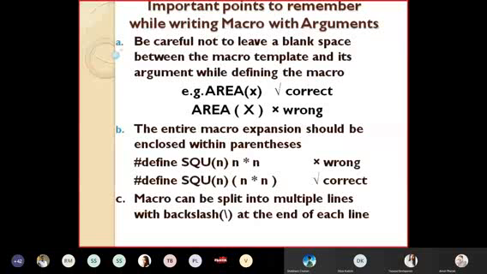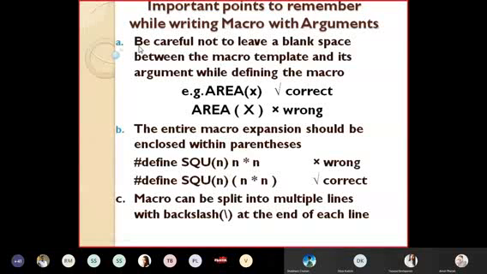Now, important points to remember while writing a macro with argument. I want everyone to take this very effectively. The use of macro with argument can give errors many times if I'm not using it correctly. So I want everyone to read the first point, a. These are the 3 points I have written.